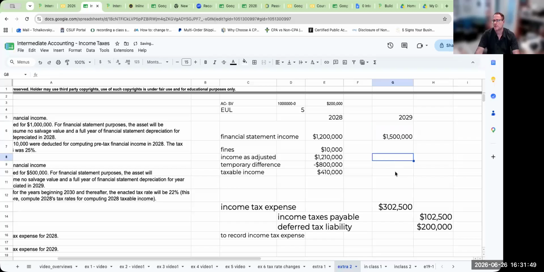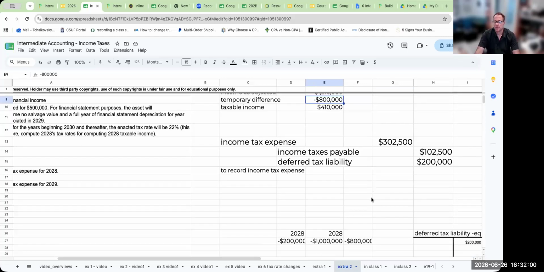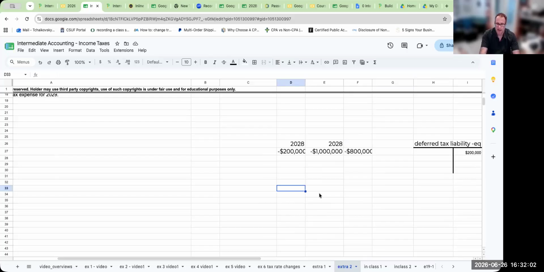Basically there were no permanent differences. However, one of the things that's happening is that I was able to get this amount here, but this thing is actually going to be going through and reversing. And what do I mean by that? Well, you had 2028, 2029, 2030, 2031, and then 2032.